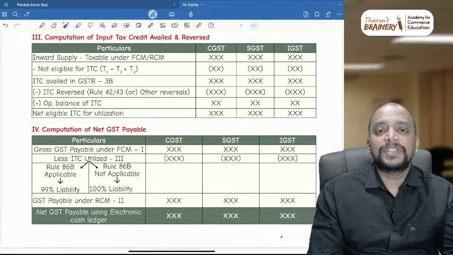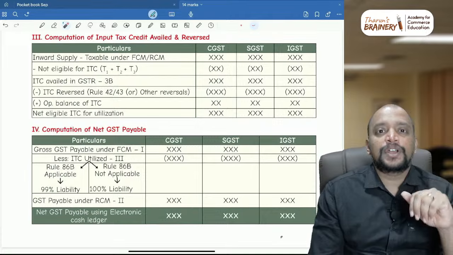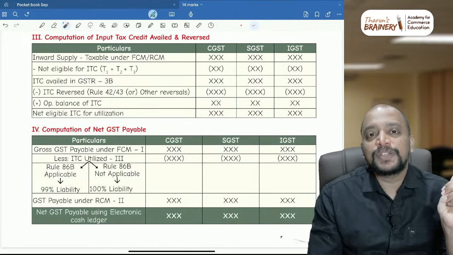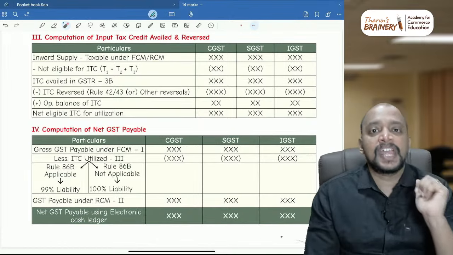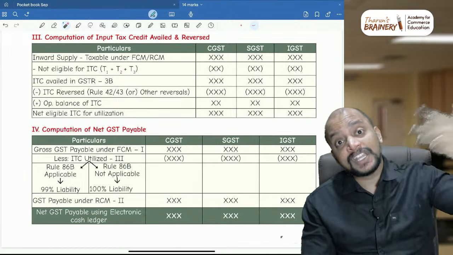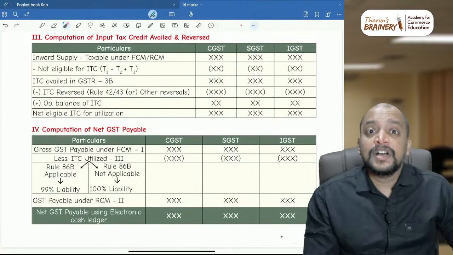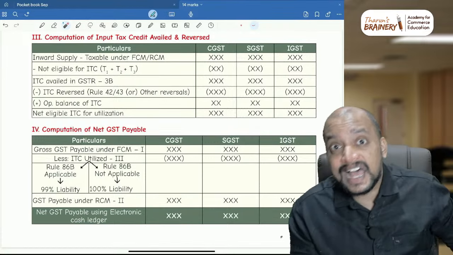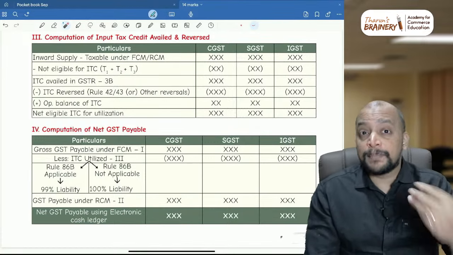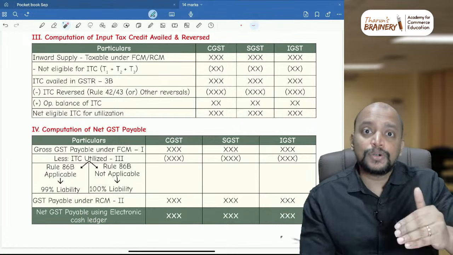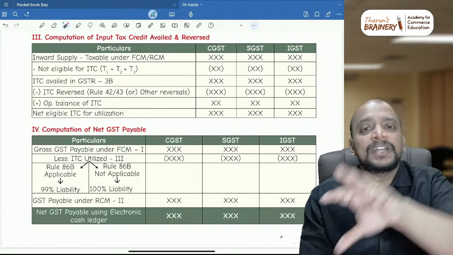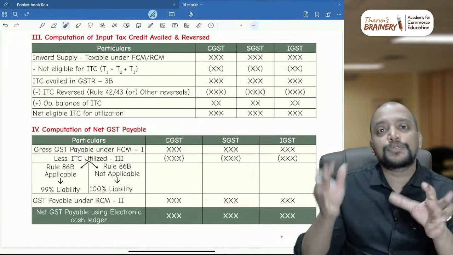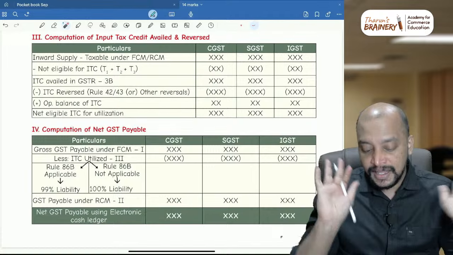What is that? If they are a government department or local authority or a PSU or a statutory body, then rule 86B is not applicable. Suppose somewhere in the question they give that they have paid income tax of more than 1 lakh in the last 2 years, or they already got more than 1 lakh as refund of unutilized ITC in the last year, or cumulatively they already paid 1% of liability up to the current month, like that somewhere some data is given, then 86B is not applicable. All these are traps which they will be laying down so that you will commit these mistakes. So you need to check that.